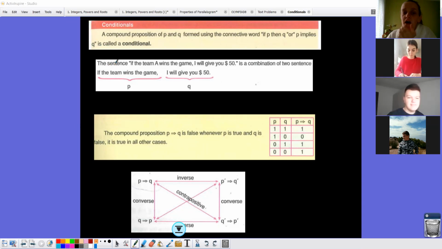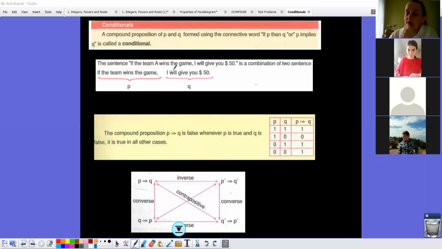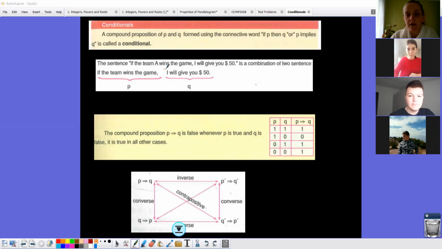So here, how it goes, for example, there is a sentence: if team A wins the game, I will give you $50. It is a combination of two sentences, and here we have two propositions. If the team wins the game, and I will give you $50. Now we'll see how the truth table will be for this example.